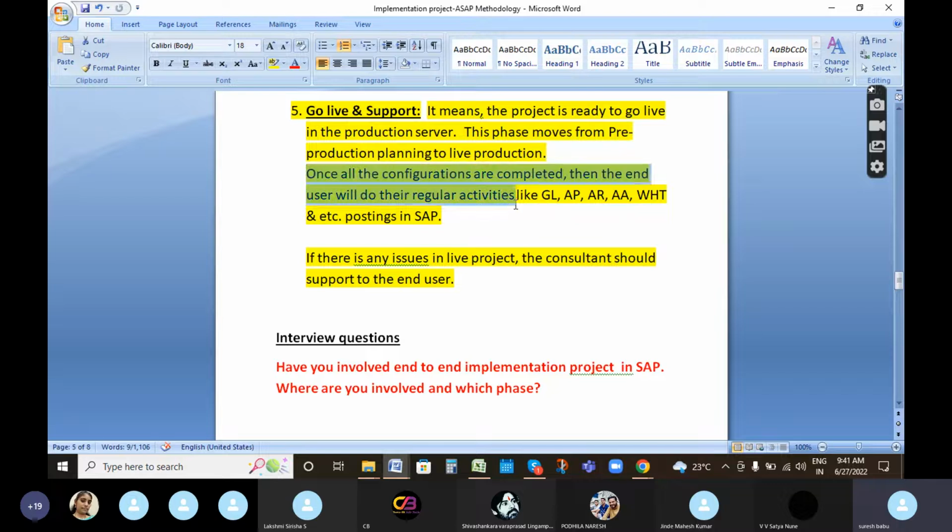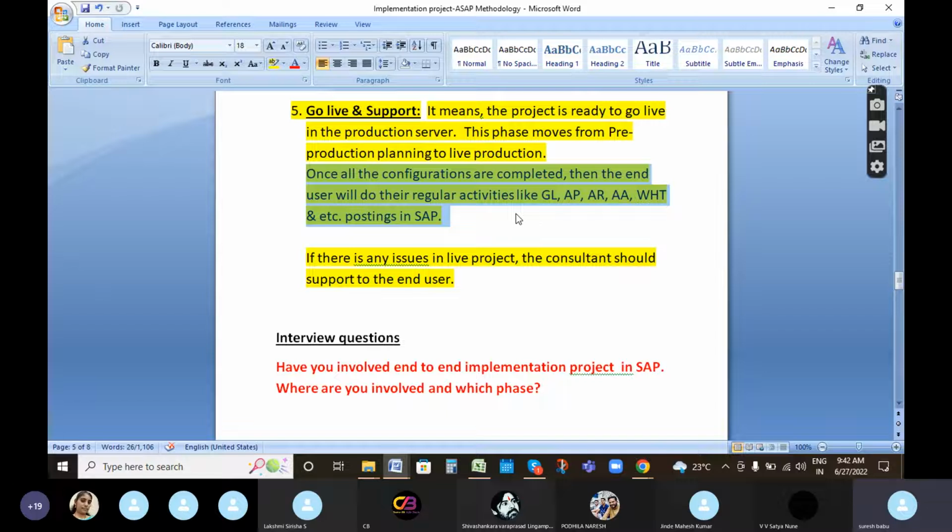Once all the configurations are completed, and all these six steps are completed, the end user will do their regular activities. Regular activities means, in FI submodules, GL, AP, AR, withholding tax, all those submodules.